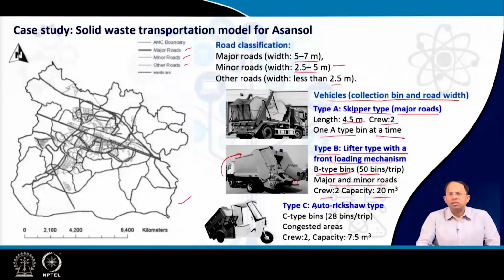Finally comes the smallest of the vehicles. It's an auto rickshaw type vehicle. This is for collecting garbage from the C type bins, and it can collect garbage from 28 bins in one trip. That is again as per the capacity of the vehicle. The capacity is 7.5 meter cube, crew required is 2, and it is usually for the congested areas.